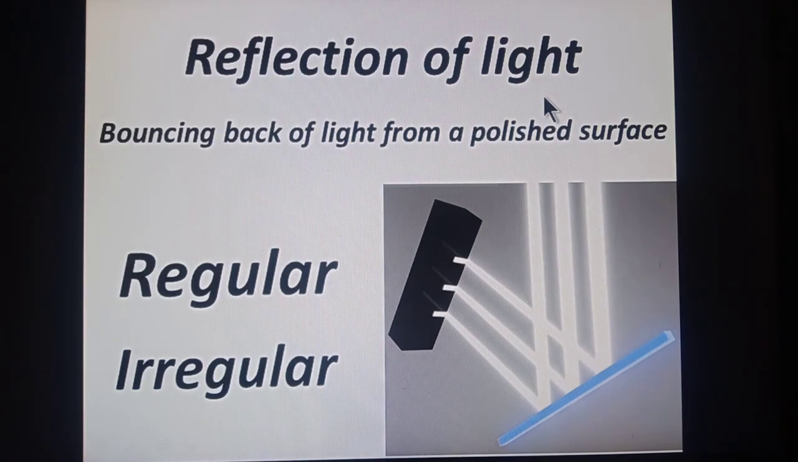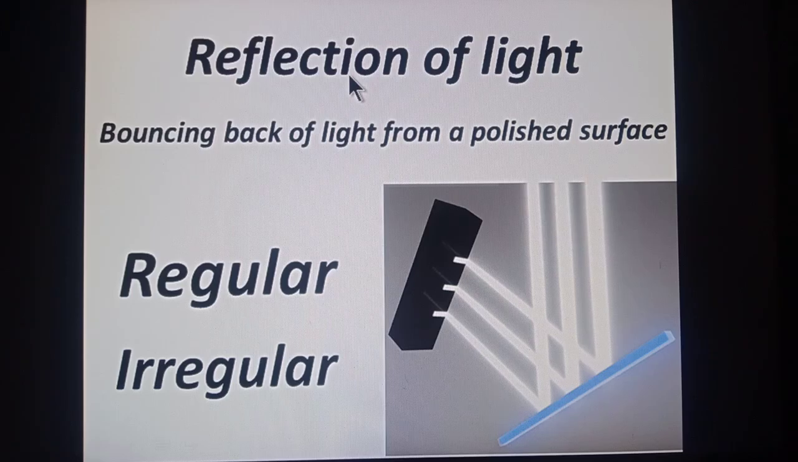Students, light is a form of energy, and all the things that we see around us are due to reflection of light. When sunlight falls on an object, the object reflects that light, and when that reflected light enters our eyes, we are able to see that object. So what is reflection of light? That is our today's topic.